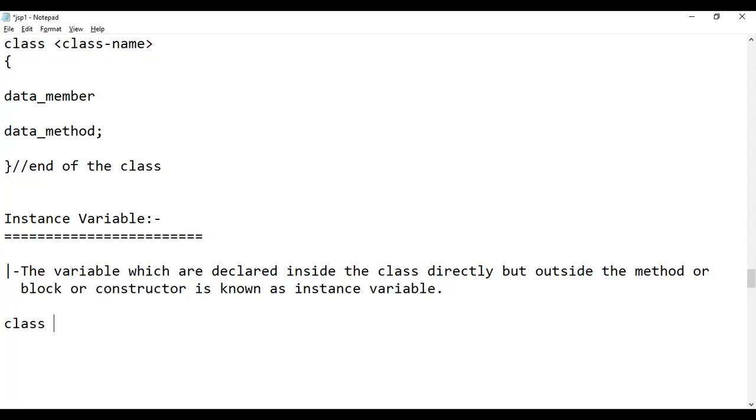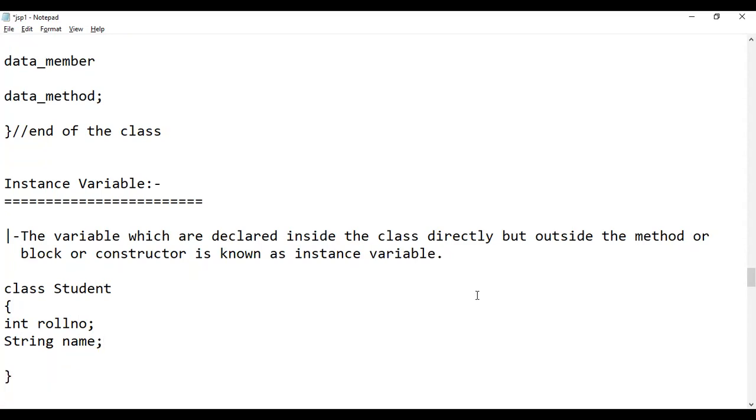Watch here, here we define class Student. We just open the class and close it, but inside the class directly we declare two variables, roll number and name. Those variables are known as instance variables. We are not declaring these variables inside any method or any block. We are declaring them directly inside the class. A variable declared directly inside the class is known as an instance variable.